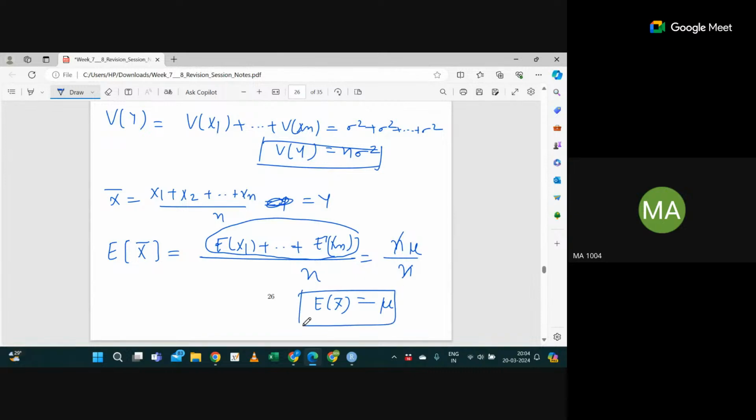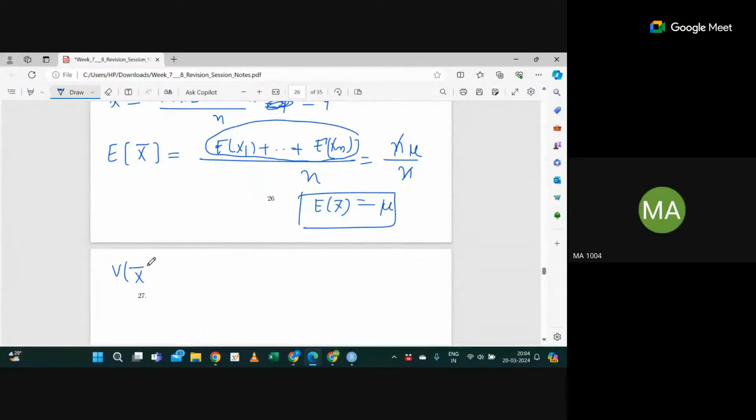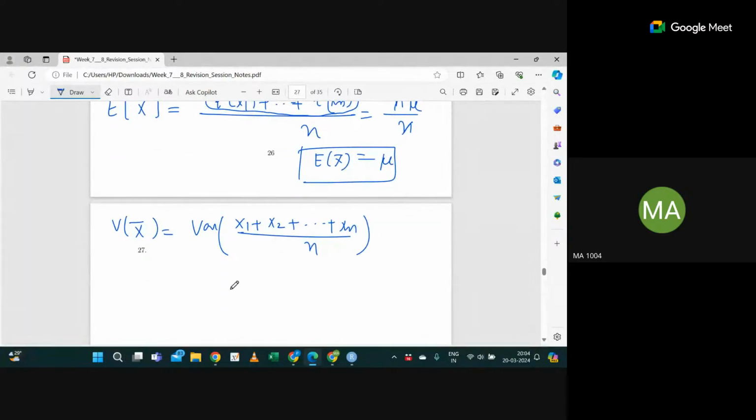This is something we discussed in the beginning of the session. Now the difference is okay, right? If you calculate the variance of x bar, that means the variance of x1 plus x2 up to xn divided by n. In the previous one we calculated the variance of the summation, so it will be 1 upon n square times variance of x1 plus variance of x2 plus so on variance of xn, right?